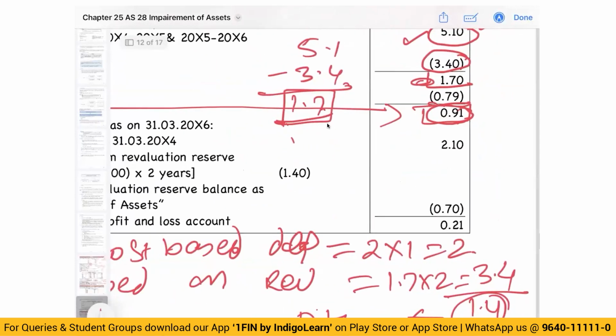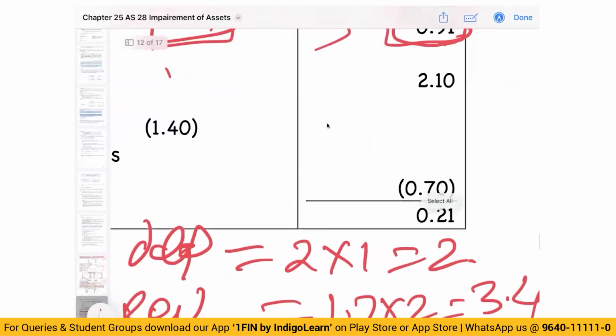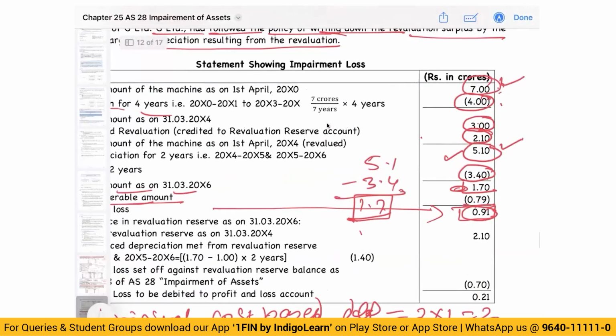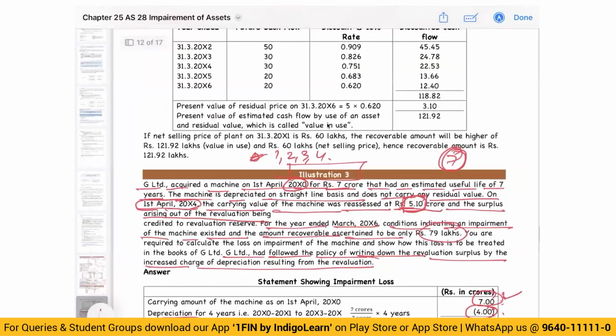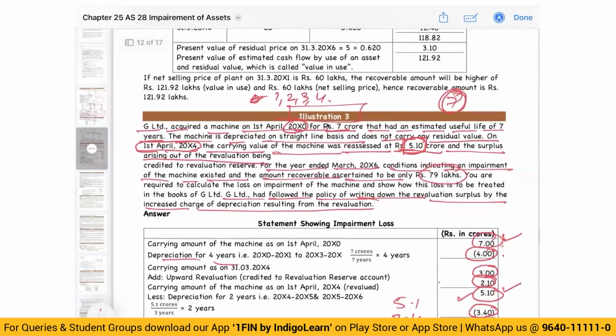So what will I do? 0.70 I will debit to revaluation reserve. The difference that is left, 0.21, I will transfer to the P&L. Are we clear with this? This is one question which you should be practicing before the examination as well. I just need to quickly charge the pencil again. The illustration number in our notes is illustration number 3.